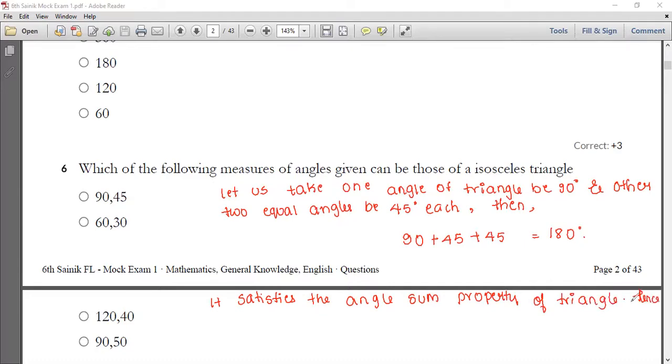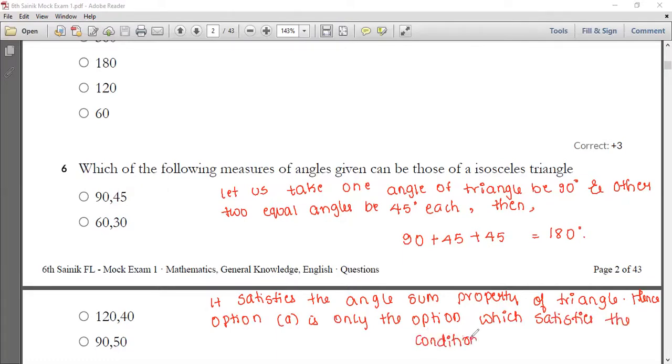Hence option A is the only option which satisfies the condition.